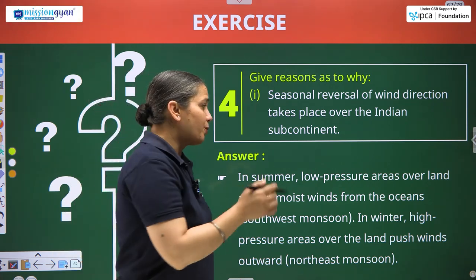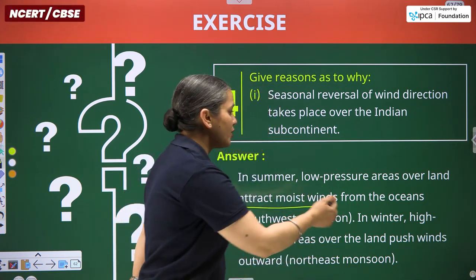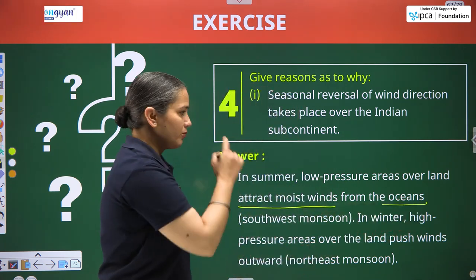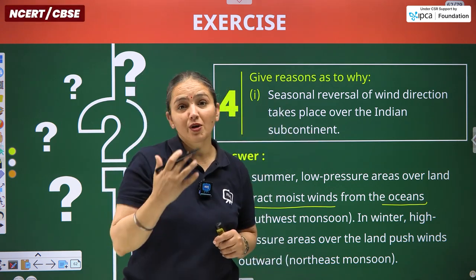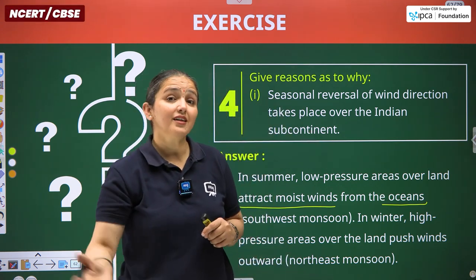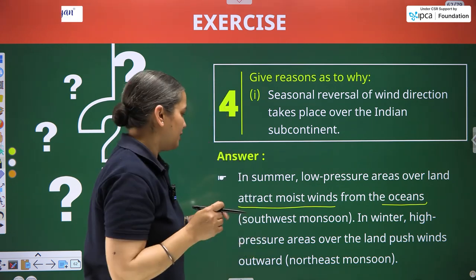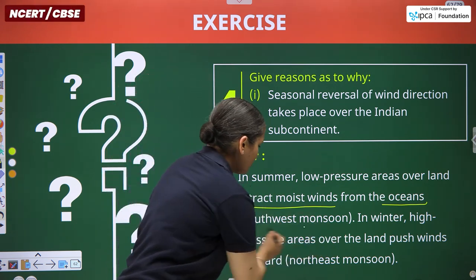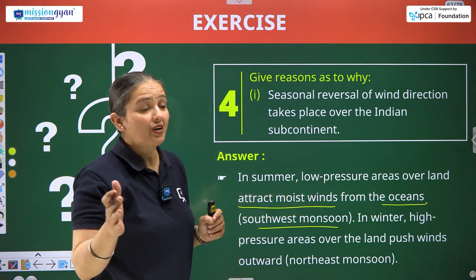So in summer, low pressure areas over land attract moist winds from the oceans, and that is in summer. So the low pressure area is developing over the mainland and attracting the rain bearing winds, monsoon winds from the southwest part. This is the southwest monsoon. And in winter, your retreating monsoon.